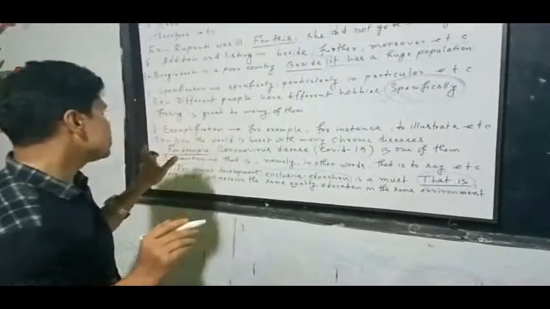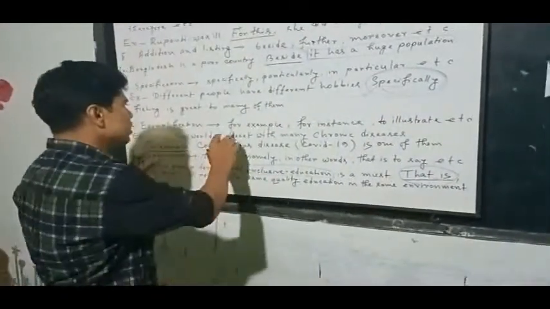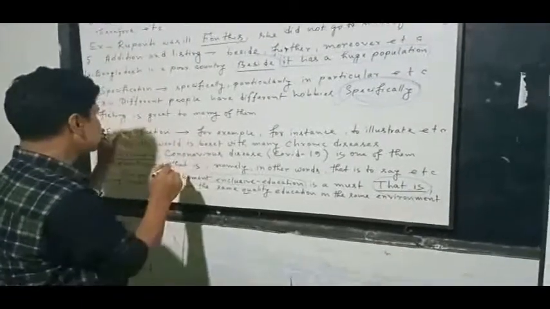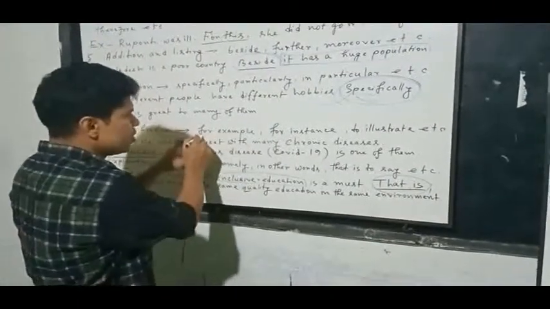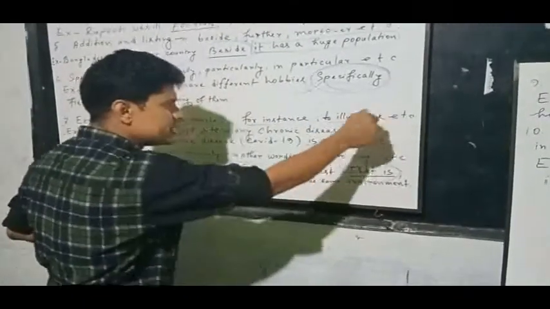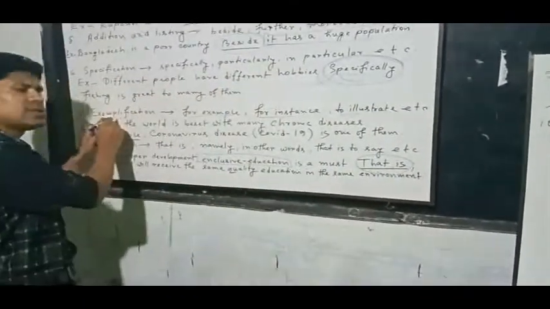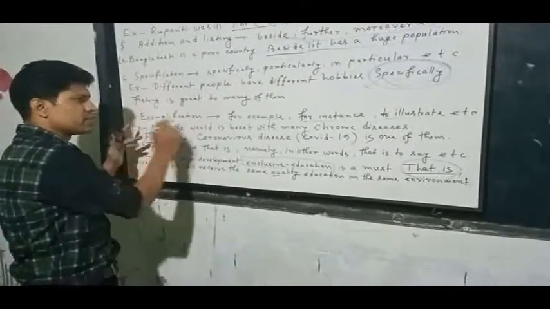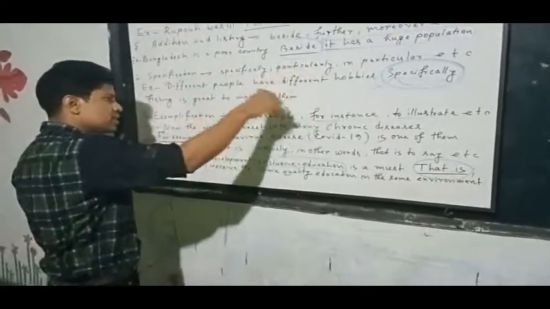What are the connectors under exemplification? Let's see: for example, for instance, to illustrate, etc. We will use this sort of connectors in this situation.